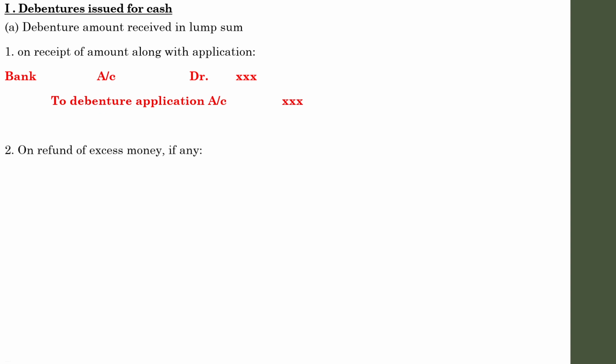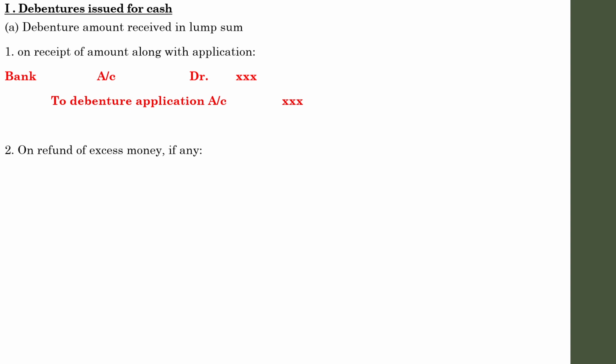Next one, on the refund of excess money. In debentures also, almost all the adjustments which you have learned in the case of shares are there. The only difference is the change in term. So in this case also there will be excess collection of money from the public. In that case the company has to refund, and don't worry about the refunding and other methods which we have learned in case of shares.